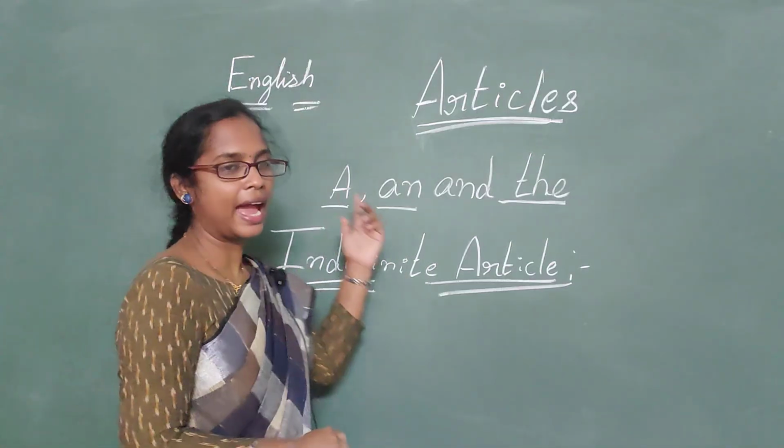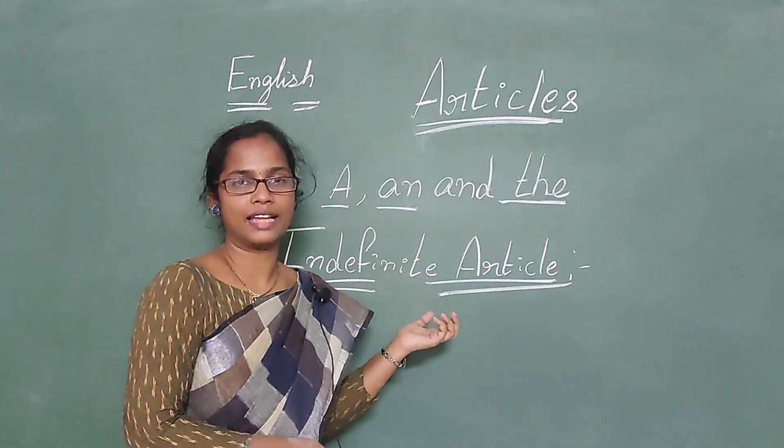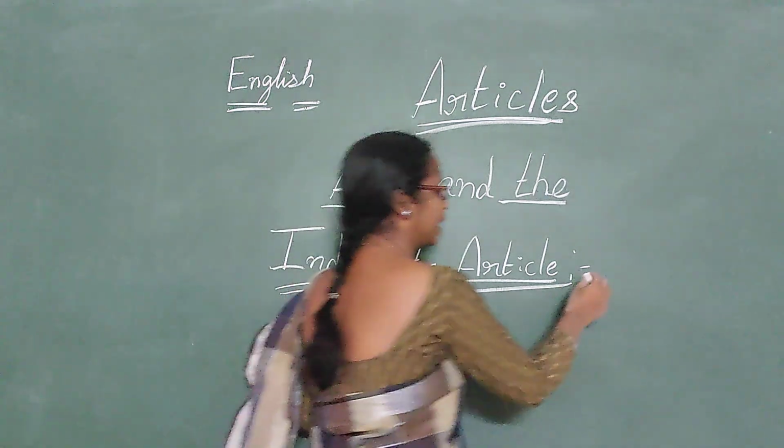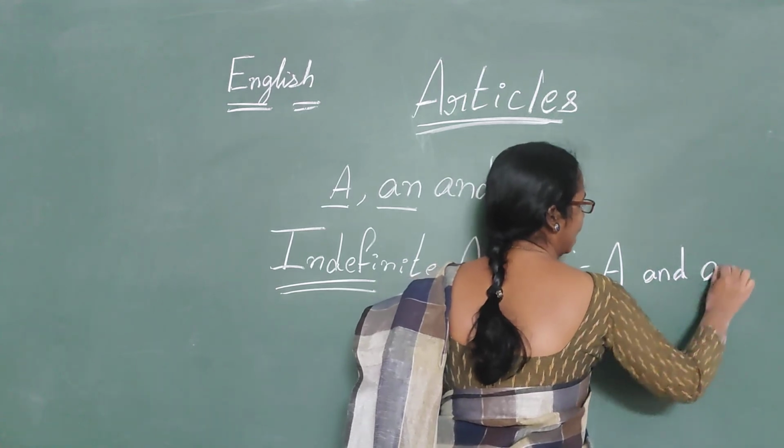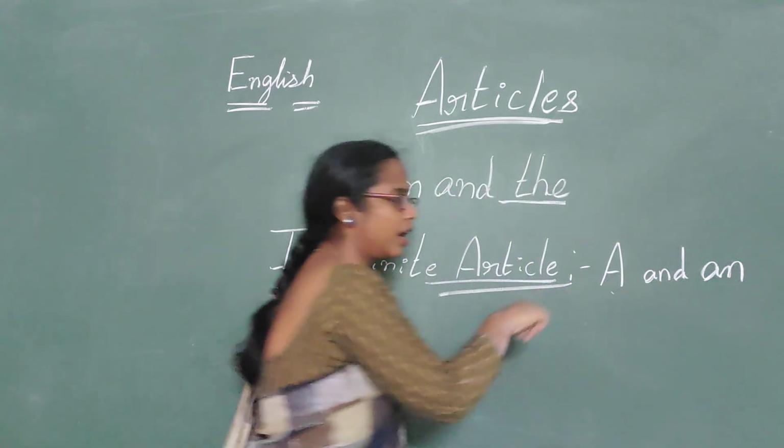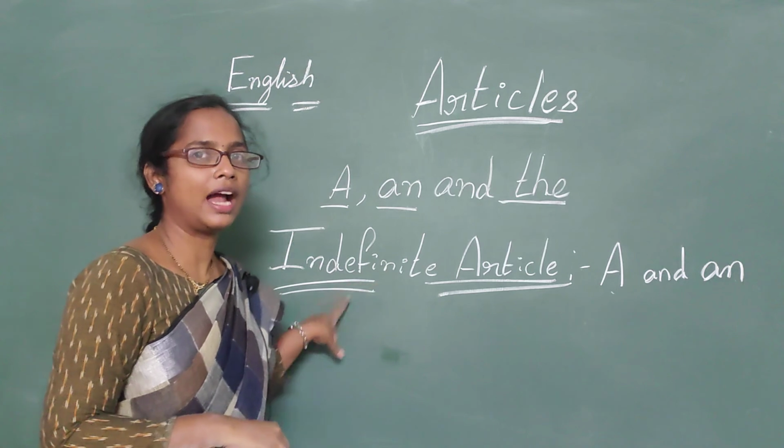Generally, a and an are considered as indefinite articles. What are they? A and an. Okay, these two are the indefinite articles.